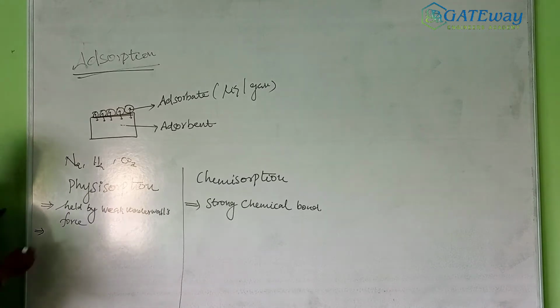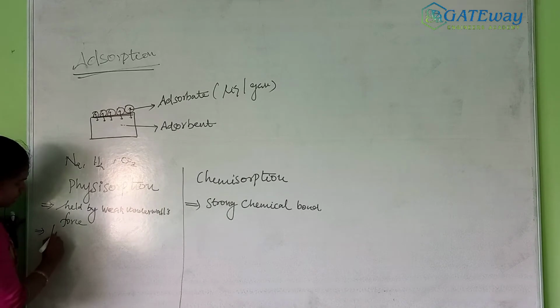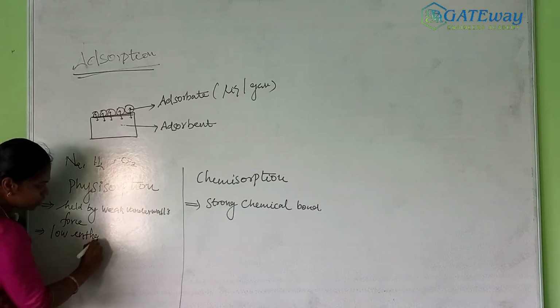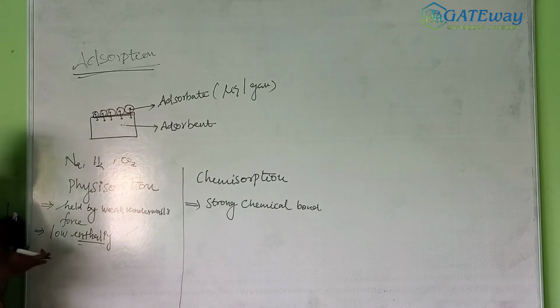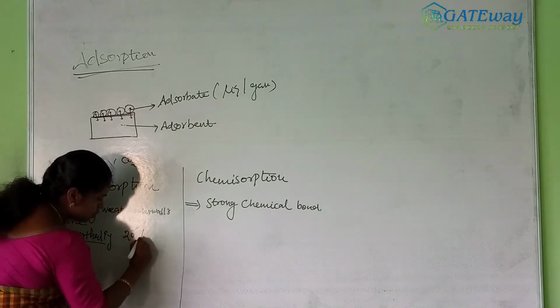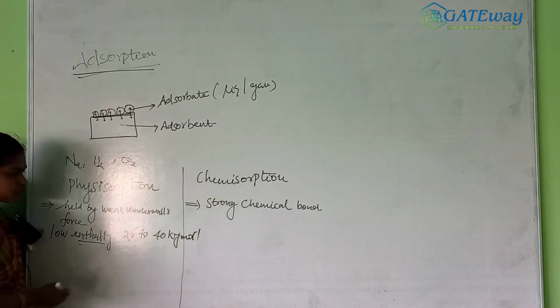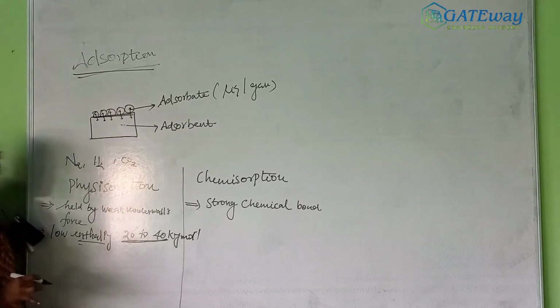Then the next topic is enthalpies, the heat of adsorption. The range of enthalpy of adsorption is 20 to 40 kilojoule per mole, so that is a low enthalpy of adsorption. Enthalpy is a word you are very familiar with, because enthalpy is one of the heat energies. So it needs only low energy. It is 20 to 40 kilojoule per mole. The unit is very important. They may ask for the range; they have asked it in previous year papers.